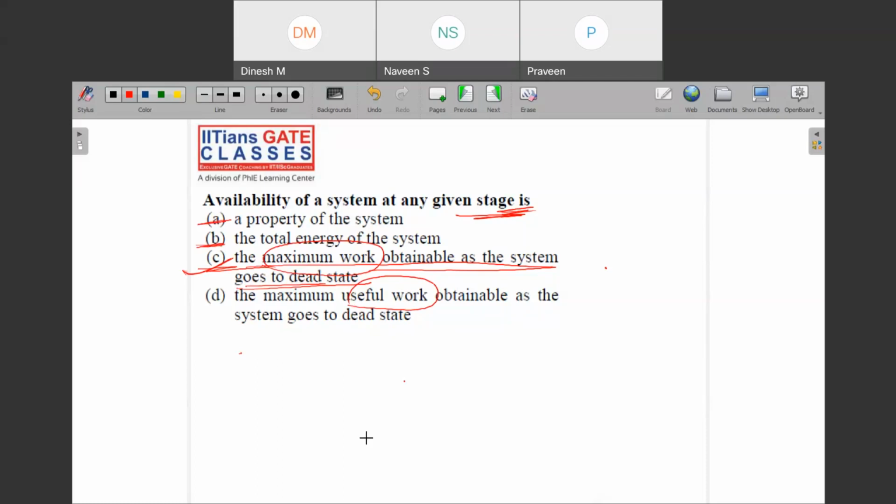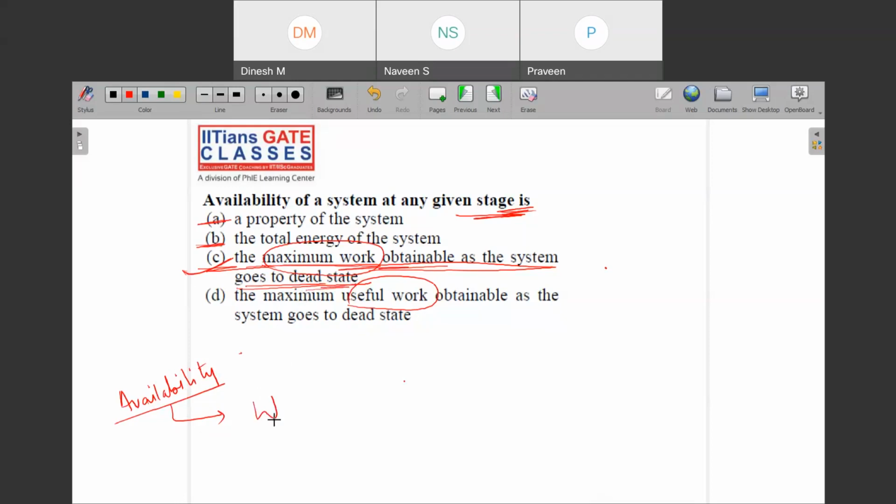See, the difference between these two is, when we extend this study further, then we will appreciate. But as of now, what we can say is that the availability part says what is the maximum obtainable work, the maximum work which you can obtain when your system goes to the dead state.